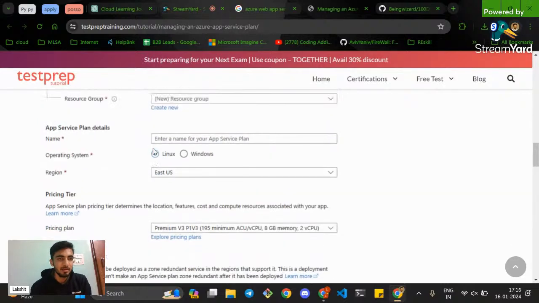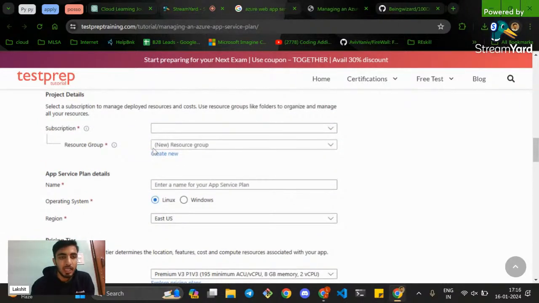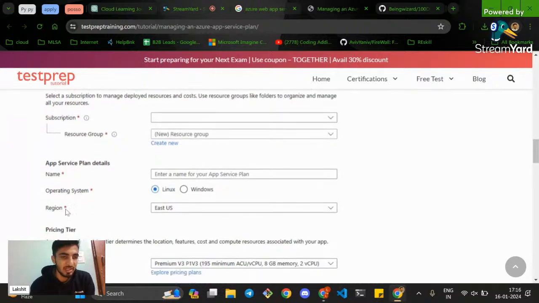Suppose web app, right? Now when you create a web app, you need a subscription, you need a resource group, you need a name, operating system, you have to select region. So we will only learn these definitions, not the fancy terms about why it is required again and again.